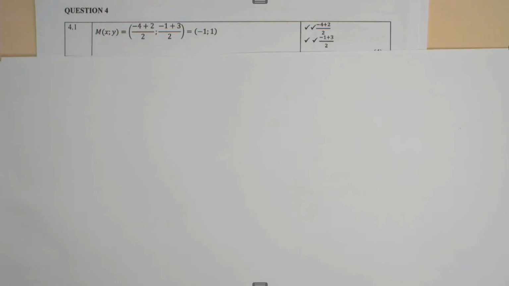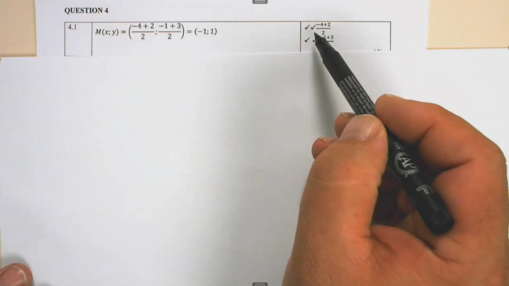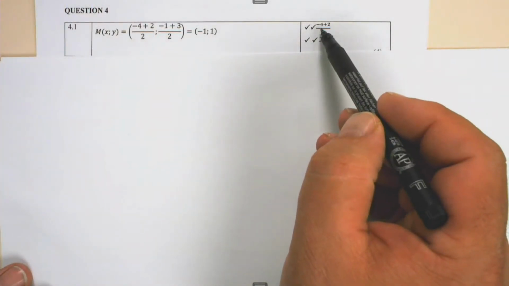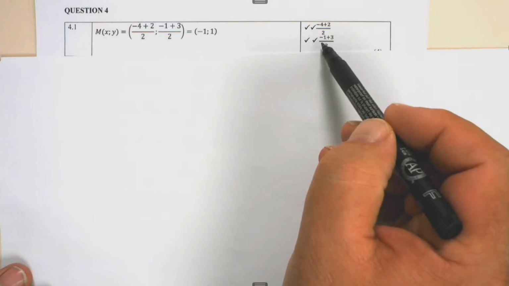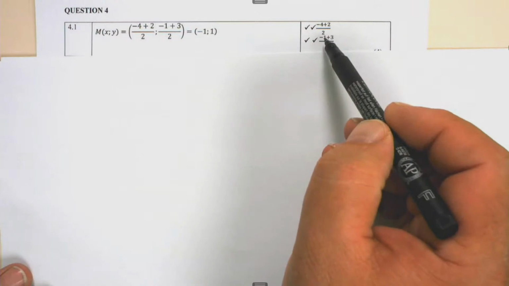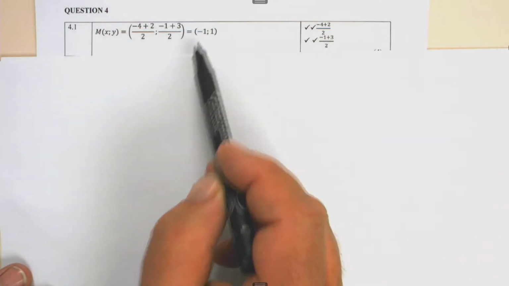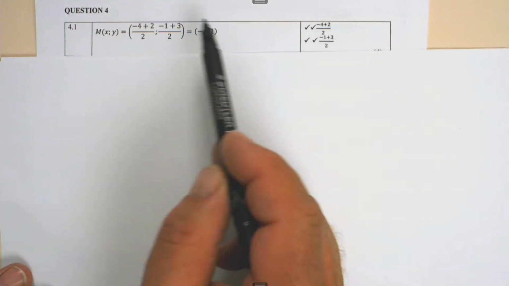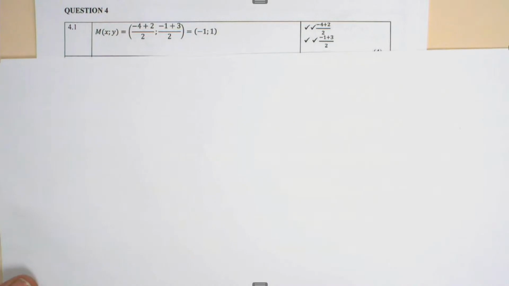So now, if we get the midpoint of MN, then we've basically got the center of the circle. 2 marks for the substitution of (-4 + 2) divided by 2, and 2 marks are given for the substitution of (-1 + 3) divided by 2. No mark is given for (-1, 1), because they say show that the midpoint is given by (-1, 1).